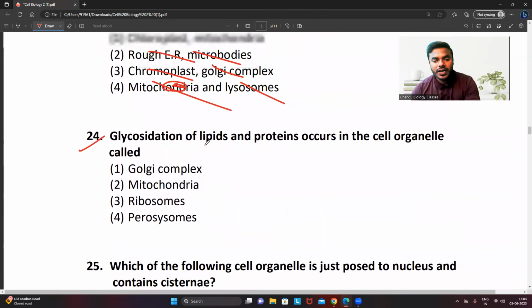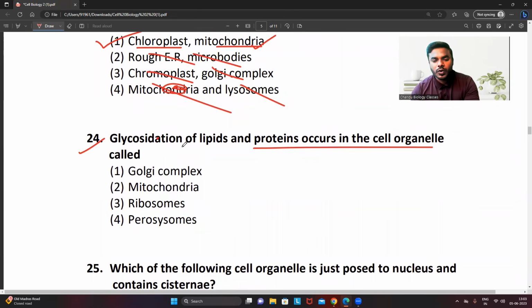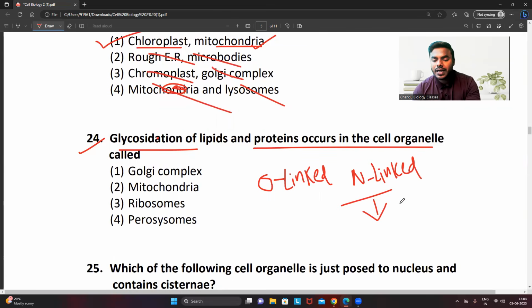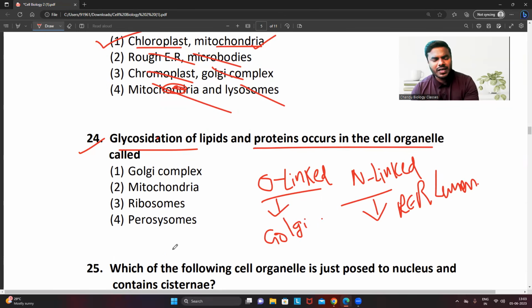Next, question number 24. Glycosylation of lipids and proteins occurs in the cell organelle. I have told you very clearly, there are 2 types of glycosylation. Glycosylation means what, friends? Addition of sugars. And we know that O-linked glycosylation occurs, and friends, there is also N-linked glycosylation. I have told you very clearly, N-linked glycosylation occurs in the RER lumen, rough endoplasmic reticulum lumen. And friends, where does the O-linked glycosylation take place? Golgi complex. Anyway, in the given options, they did not mention anything about the RER.